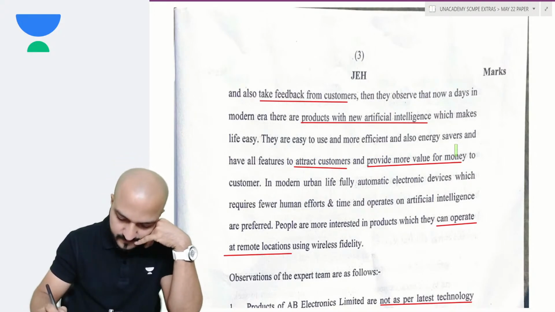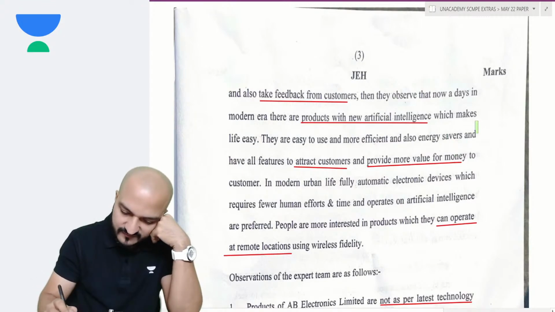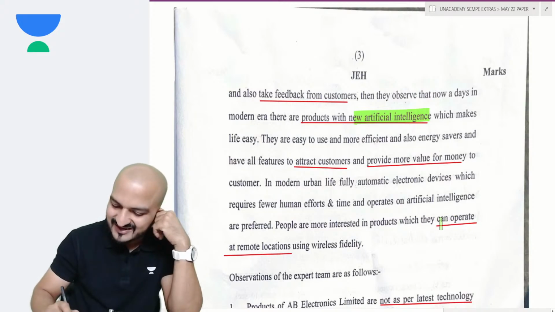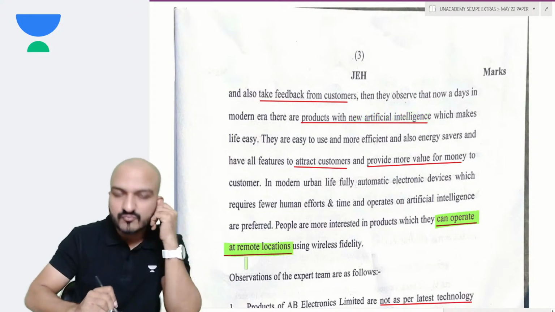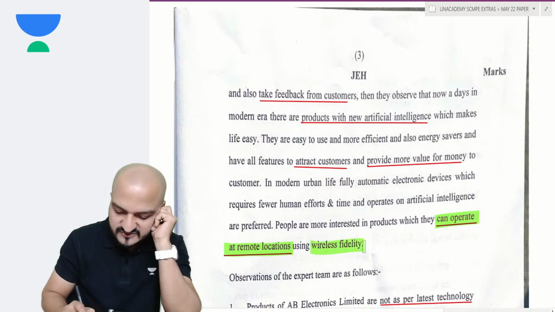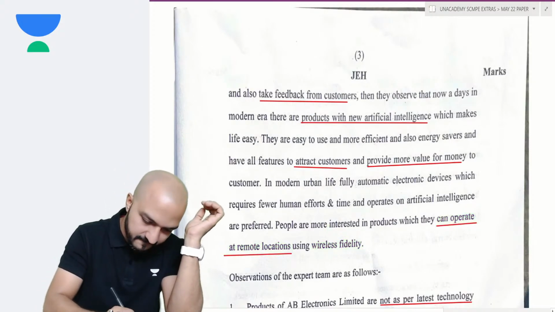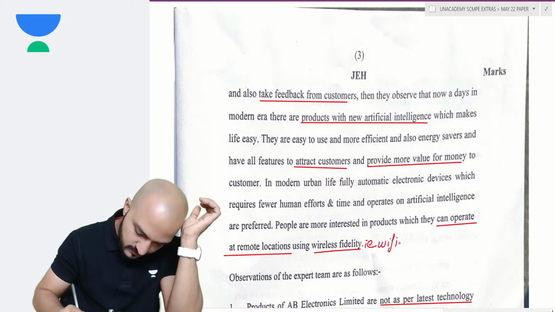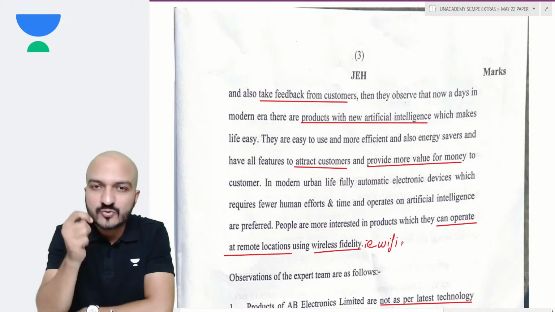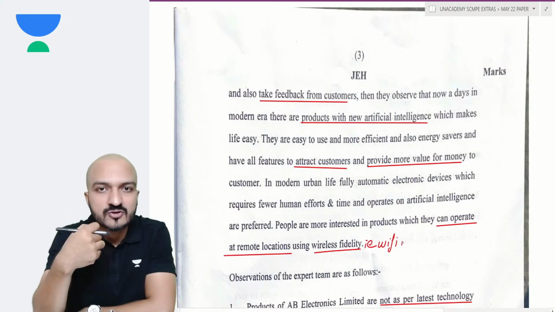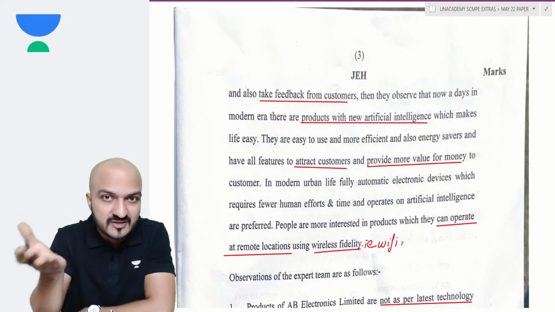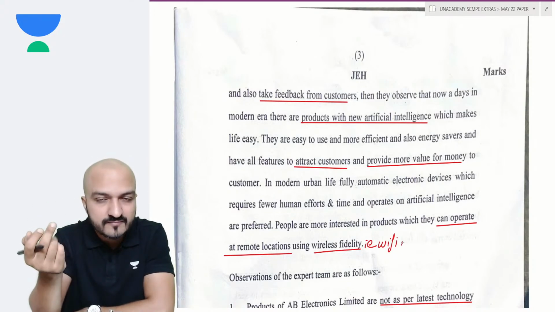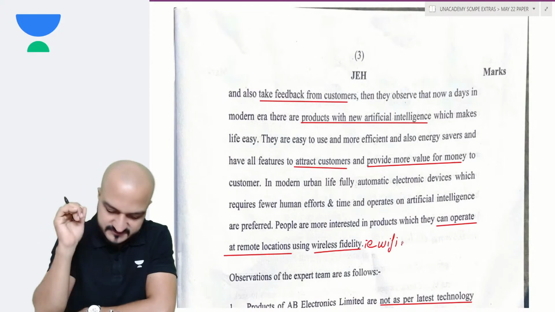And because of such Wi-Fi, because of such artificial intelligence features also, the customers are able to operate the product at remote locations using wireless fidelity. Wireless fidelity means Wi-Fi. So devices with inbuilt Wi-Fi, inbuilt network in them. Due to that, the customer are able to operate that devices from any location. So these are more technologically advanced devices that the customers want. My company does not have such devices, right?